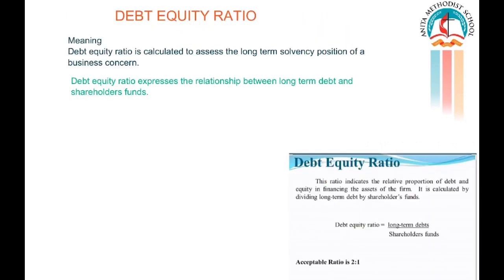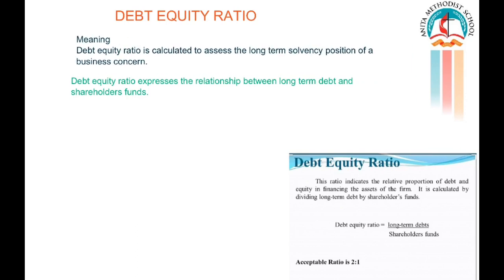Let's see what is debt equity ratio. Debt equity ratio is calculated to assess the long-term solvency position of a business concern. Debt equity ratio expresses the relationship between long-term debt and shareholders' funds.